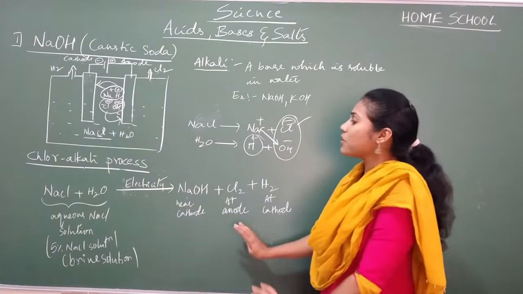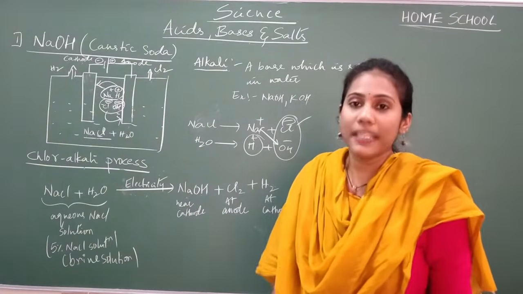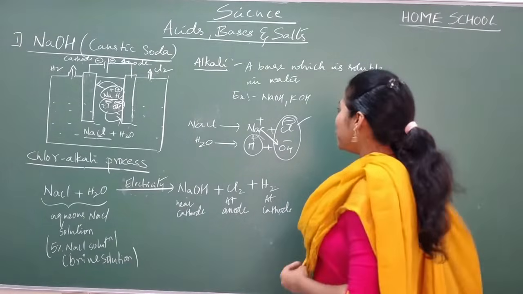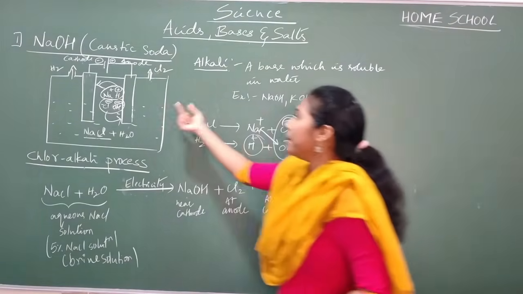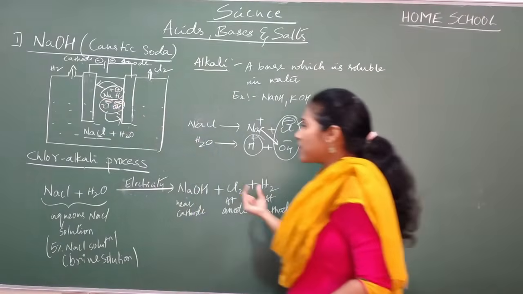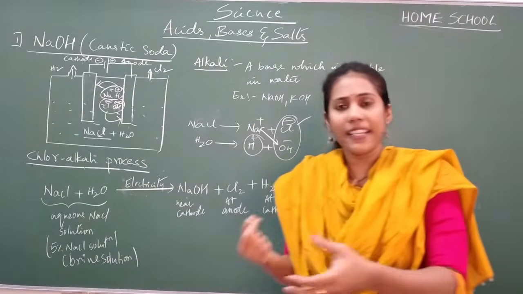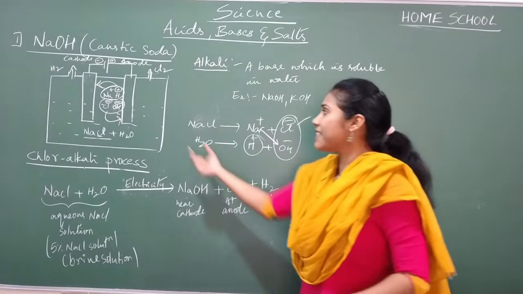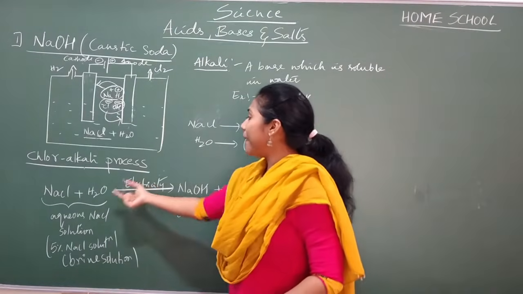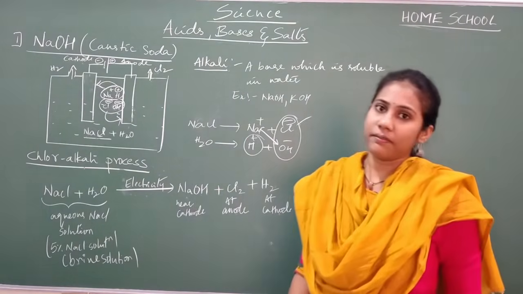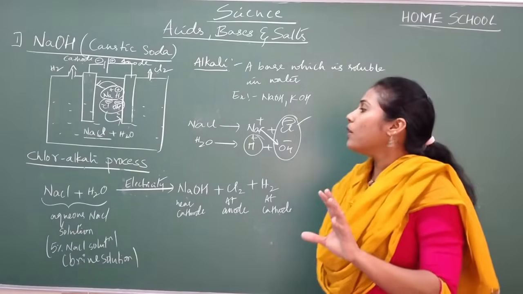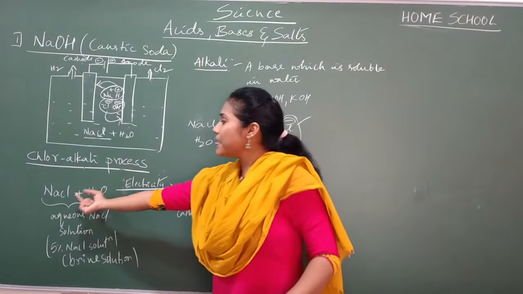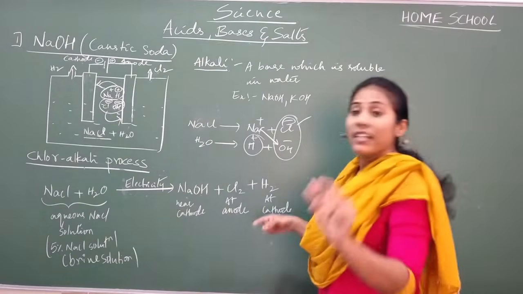Clear? This is all about the chlor-alkali process. Very, very important process. Actually you need not explain how Na+ is going, where H+ goes and all. I told all this just for the sake of understanding. You just have to write this reaction, this diagram, and the balanced equation. Clear, everybody?